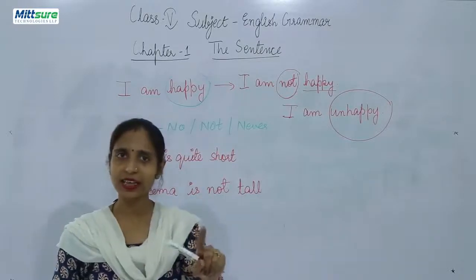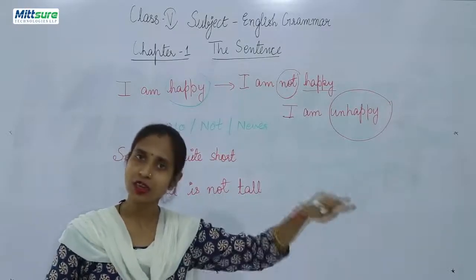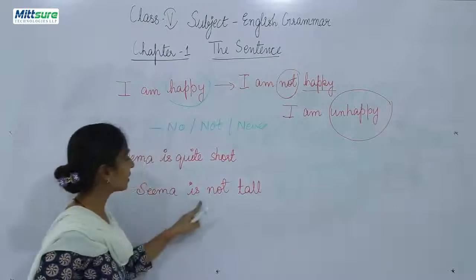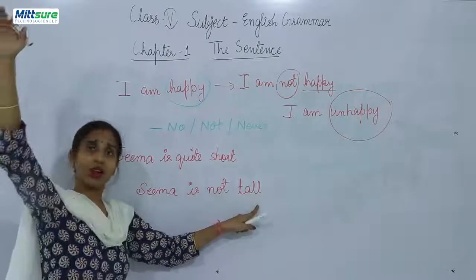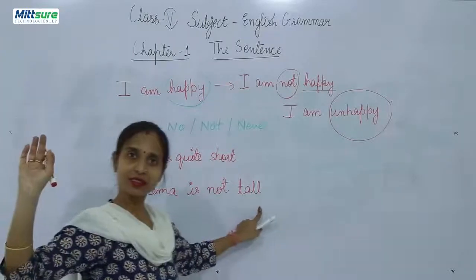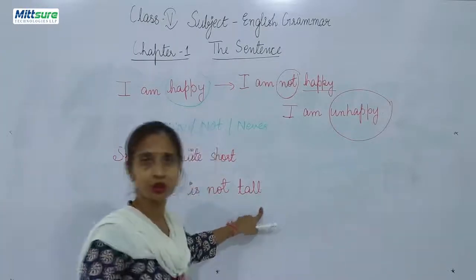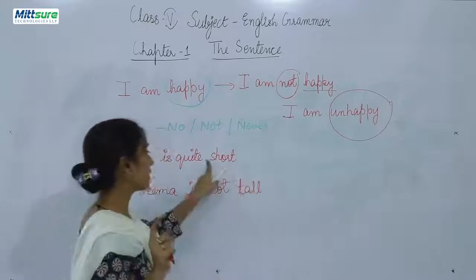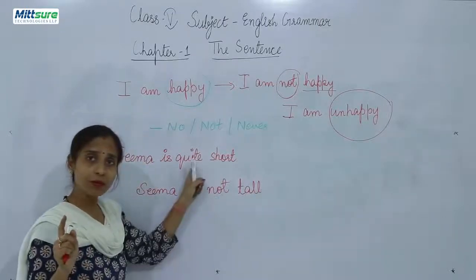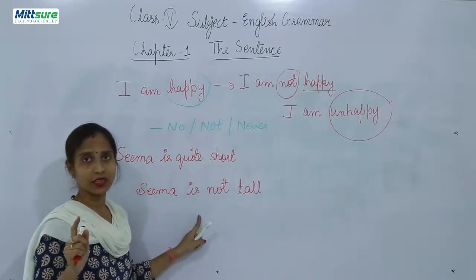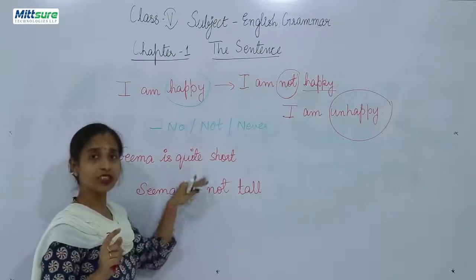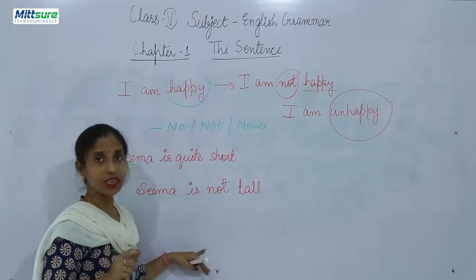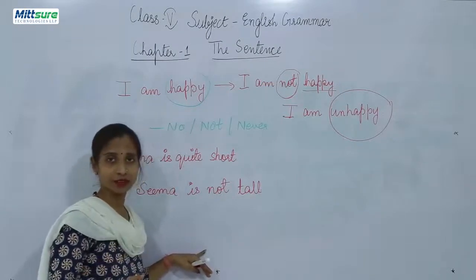Seema is not tall. That means she is of short height. Now both the statements have the same meaning. So did you see how you can change a positive sentence into a negative one?